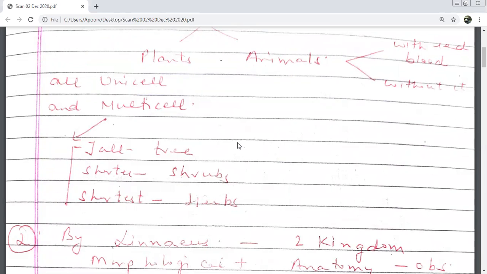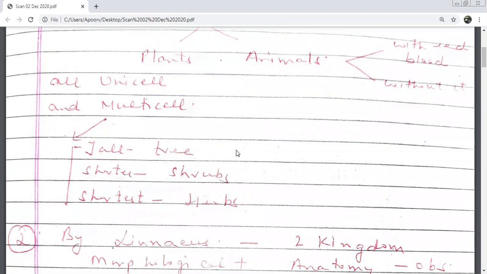The tall ones, he called trees. The little shorter ones were the shrubs, and the shortest ones he called herbs. So this is something only what you see from outside, nothing related to the internal structure of plants or animals. He simply said that all unicellular and multicellular plants can be further divided into 3 categories on the basis of their height.